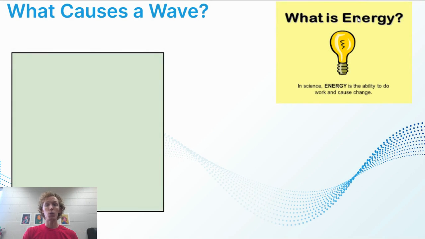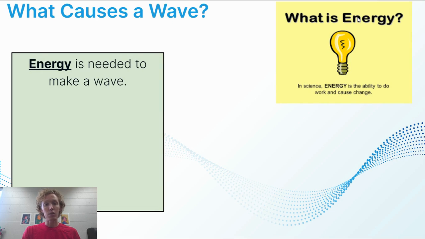Now, what causes a wave? Like I said earlier, what is energy? Energy is going to be the ability to do work and cause change. So you run up a hill, you need energy to do that. And then energy is released as you go down the hill because you're losing potential energy as you go back down. Any sort of work that is done requires energy.